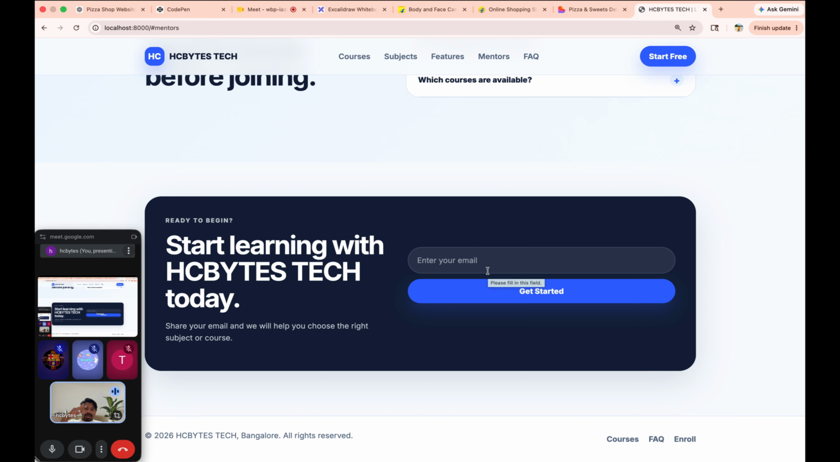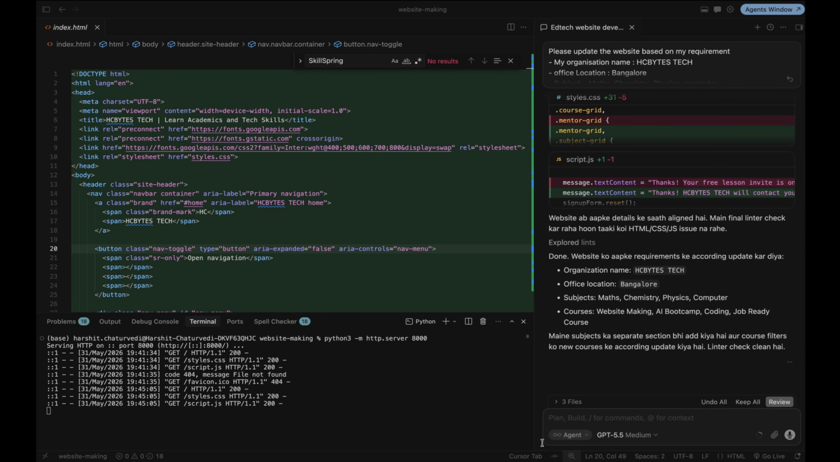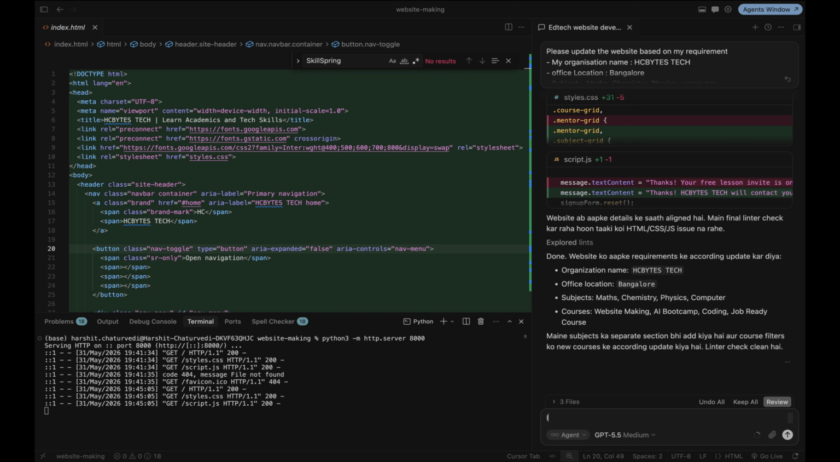So that code I have in my local, correct? See, this is done. Now I don't like the background and all. So I tell here, I don't like the styling at all. Make the style of the website more attractive,